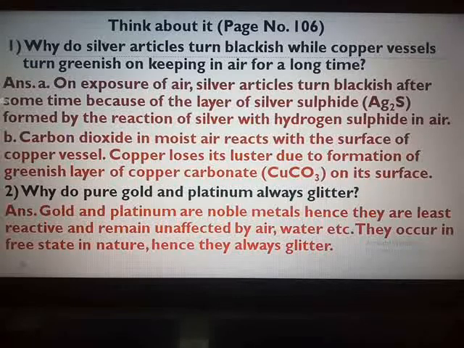Now all the activities I will not discuss over here, but if you refer the textbook, same on page number 106 towards the bottom you have, can you tell which measures would you suggest to stop the corrosion of metallic articles, or what is done to prevent the rusting of iron windows and iron doors. So whatever preventive measures you have studied yesterday, that you can apply over here and form the answer. For example, what you will do to prevent rusting of iron? You are going to apply a layer of paint or oil, or you have studied about galvanizing, you will apply a thin layer of zinc. So all this you have to apply and form the answers.